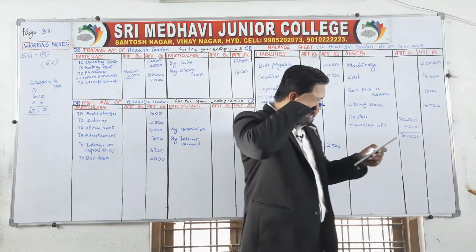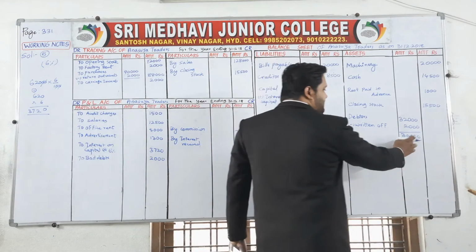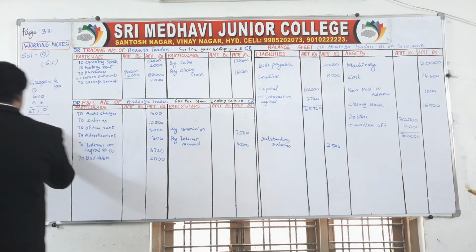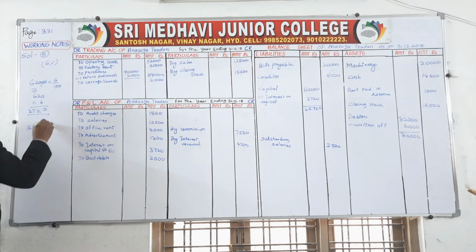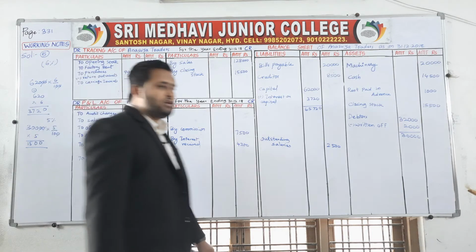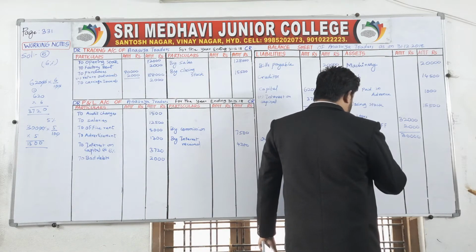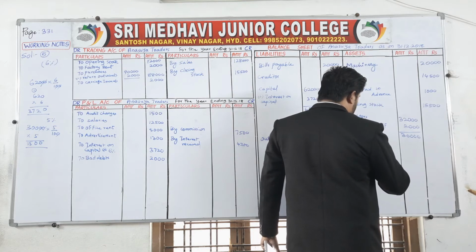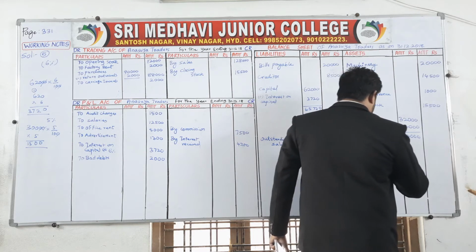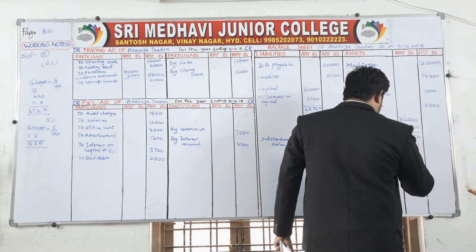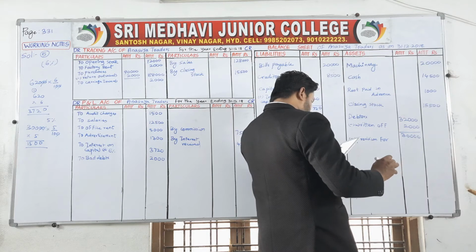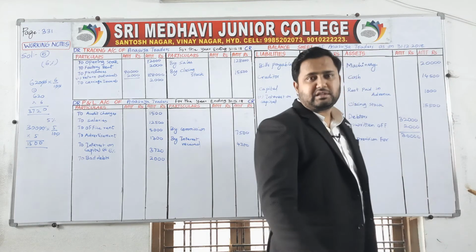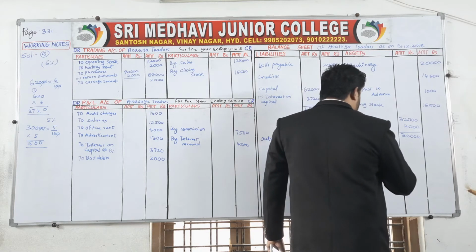Provide 5% reserve for bad debts. We have to calculate 5% on 30,000. So here, what is the present debtor? Now 30,000 is the debtor. 5%, which means 5 by 100. Zeros cancel here. 300 into 5, 5 3s are 15. 1,500 is the provision on bad debts, or you can say debtors minus provision for doubtful debts, or you can say provision for bad debts, or reserve for bad debts.